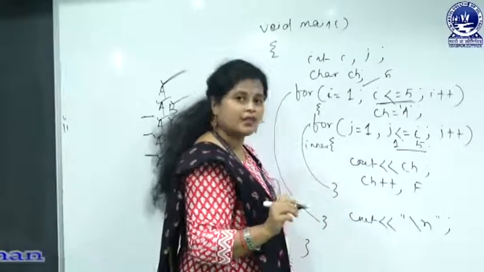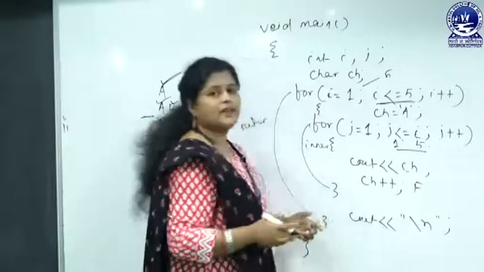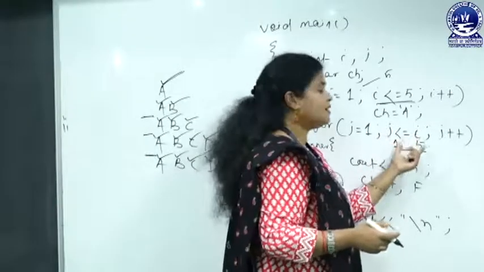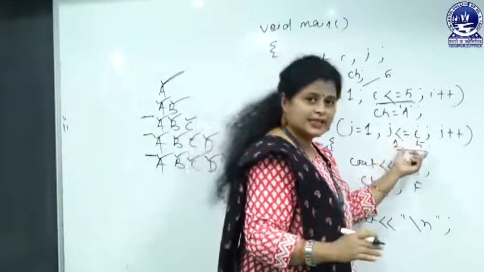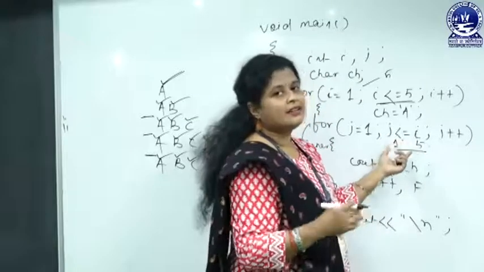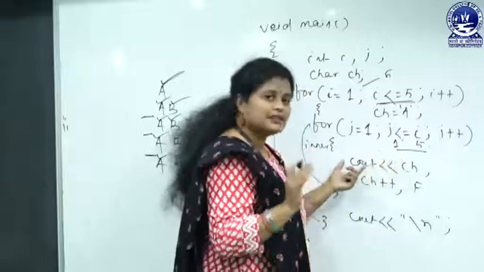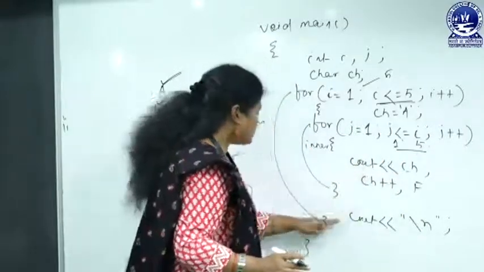Condition is true? No, now the condition is not true. Why? Because now the j value is 6 and we need to continue the loop from 1 to 5. As the j value is 6 now, the loop is violating the condition, okay, and for that reason it will come out from the loop.